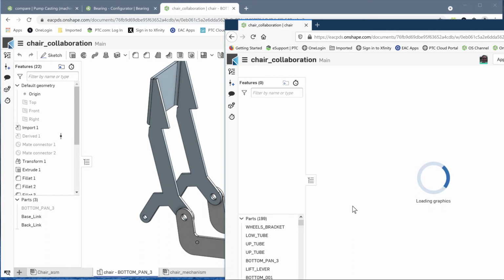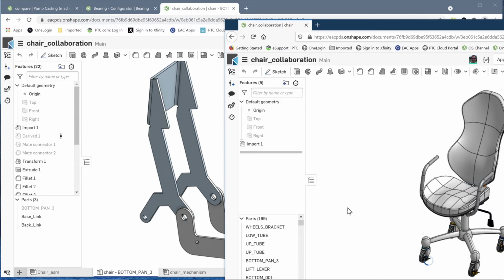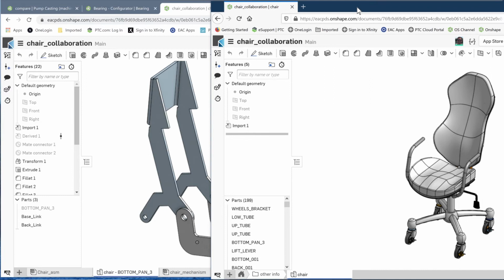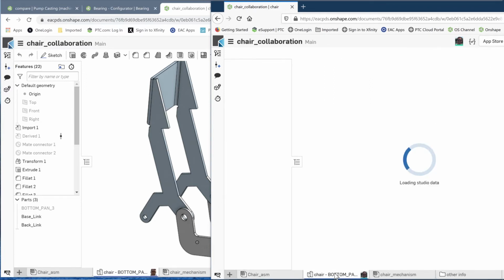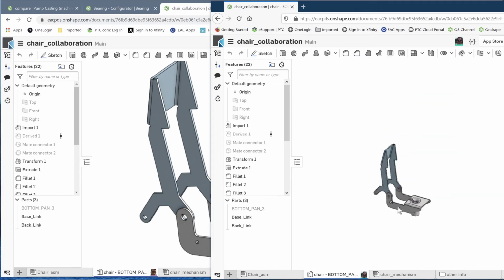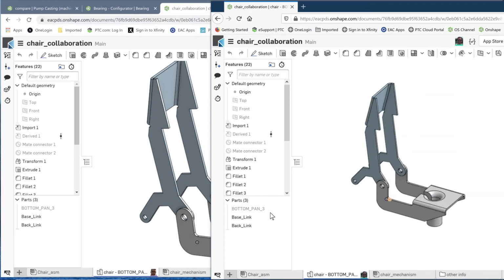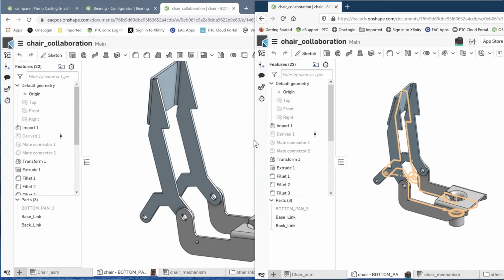And what we'll be doing is we'll both be looking at the exact same assembly. In this particular model, we have a couple of different files in here. The one that initially I want him to work on is this one. So these are the same components. One of the things that he could do is he can set it up so that, let's kind of move him over a little bit.